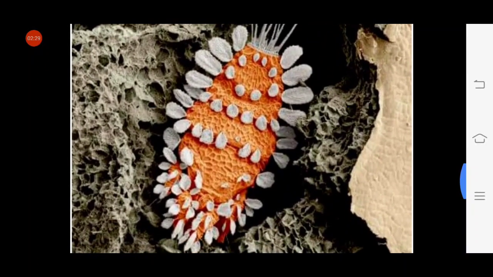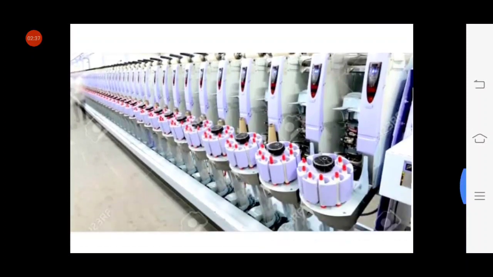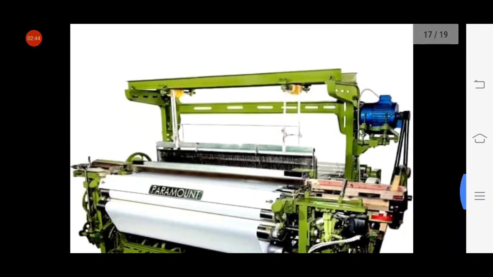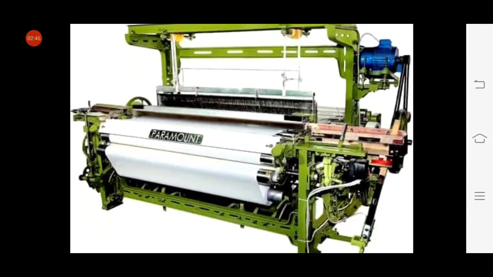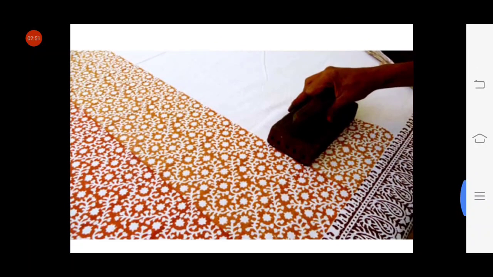Now look at here. This is the picture of a mite, which damages our cloth. Advanced spinning machine. Power loom. This is the process of making pattern or print. Okay.